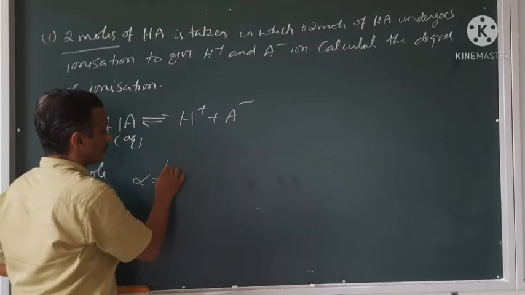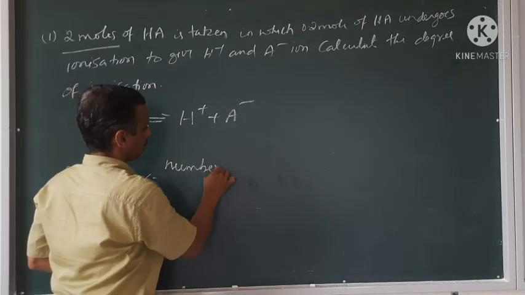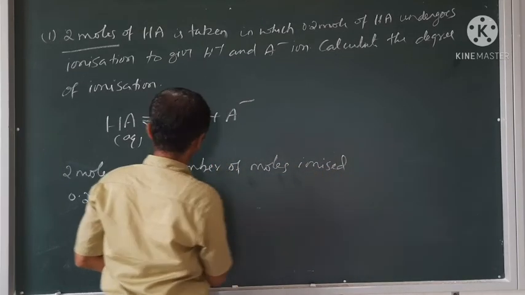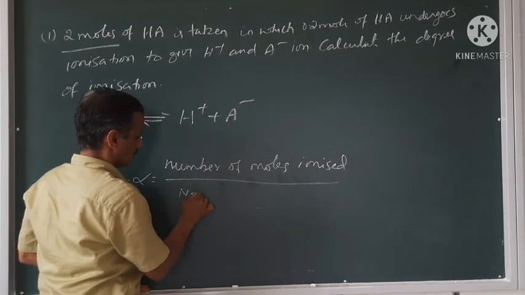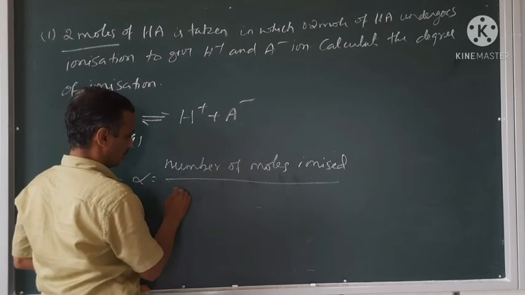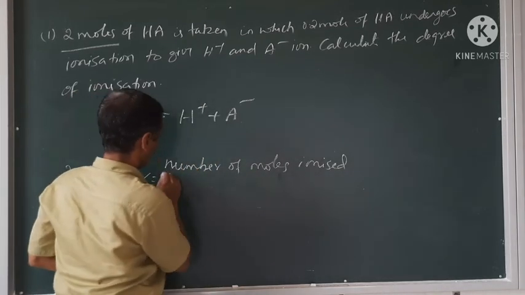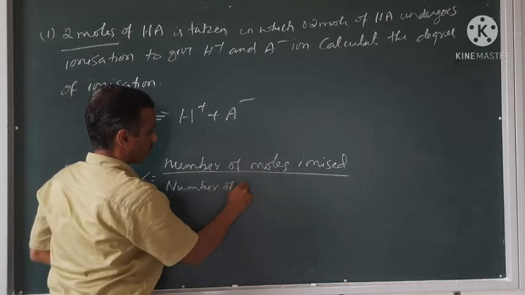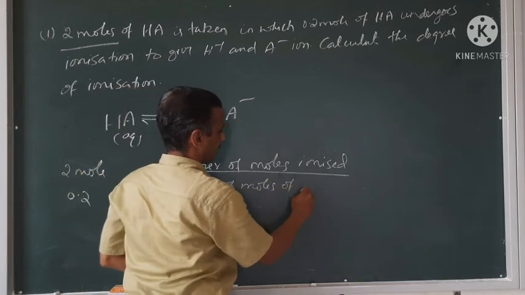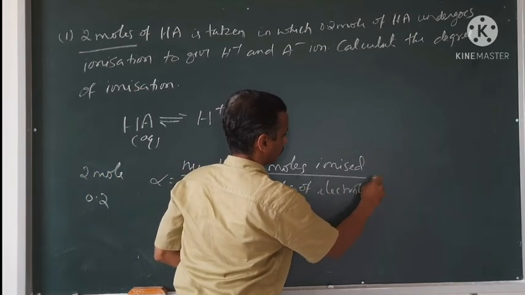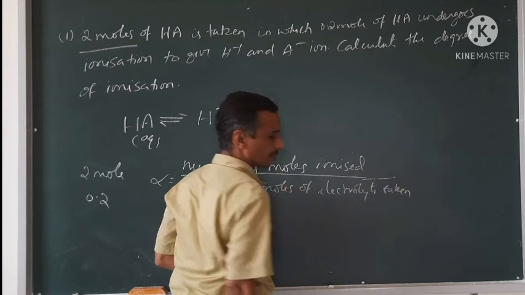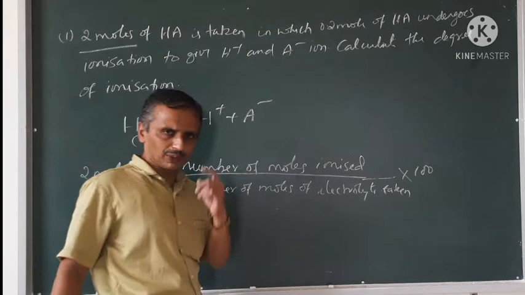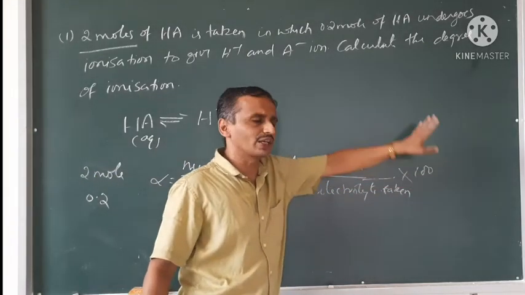Alpha is equal to, note this down, number of moles ionized divided by number of moles of electrolyte taken. If the percentage is needed, I have to multiply by 100. If no percentage is required, this multiplication by 100 is not required.